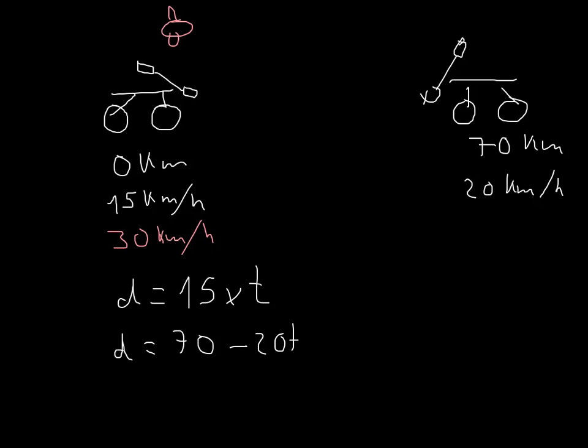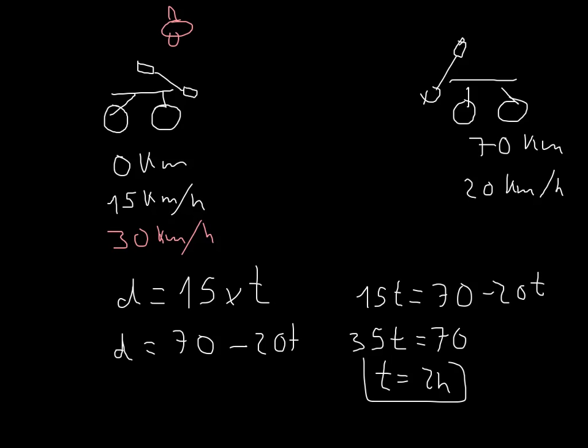And what happens is that when these two bikes meet, this position has to be the same one, so that this has to be equal to this. Okay, so now we have a system of equations which you should hopefully be able to solve. I encourage you to do this yourself, but if you can't, I will do this for you. So I have 15t equals 70 minus 20t. Then all I need to do is put this thing over here, adding up. So then we have 35t equals 70, and then t equals 2 hours.